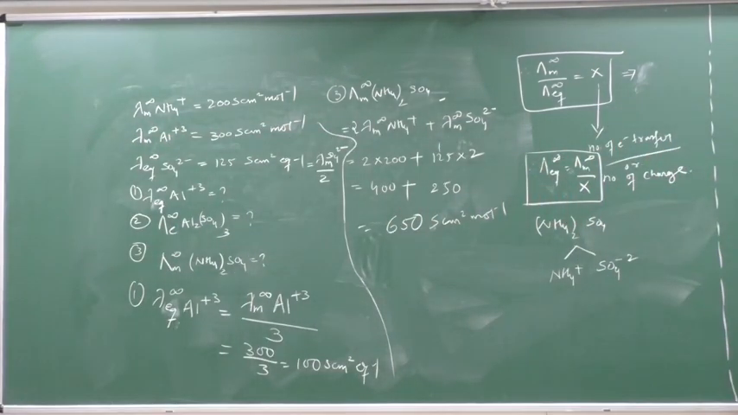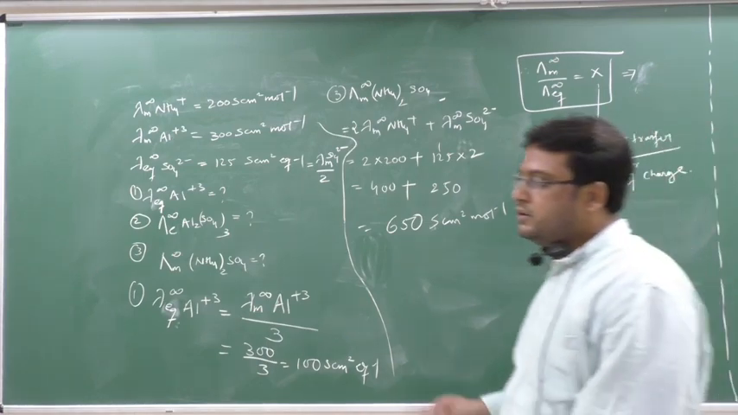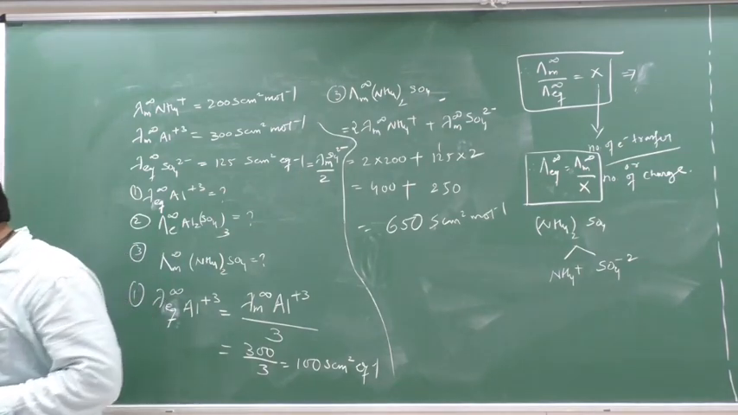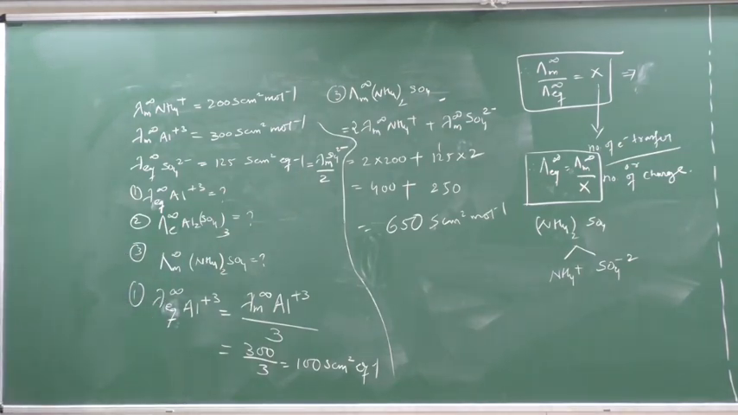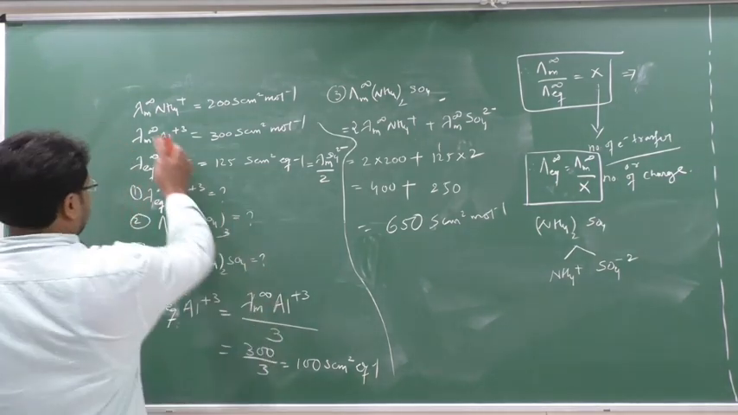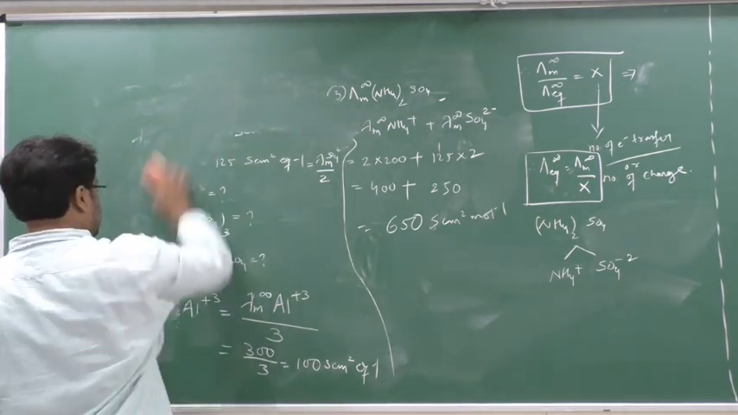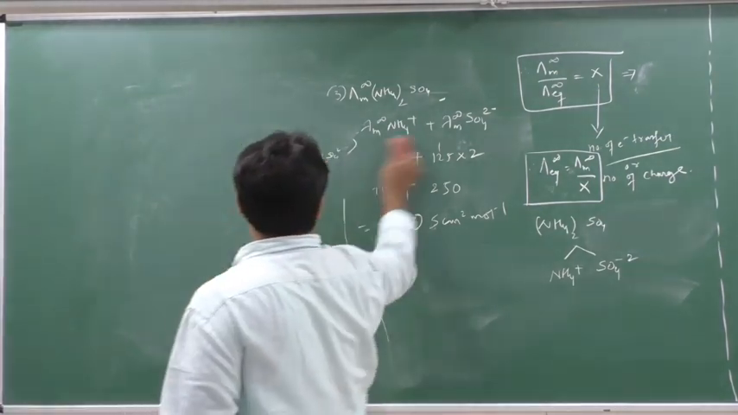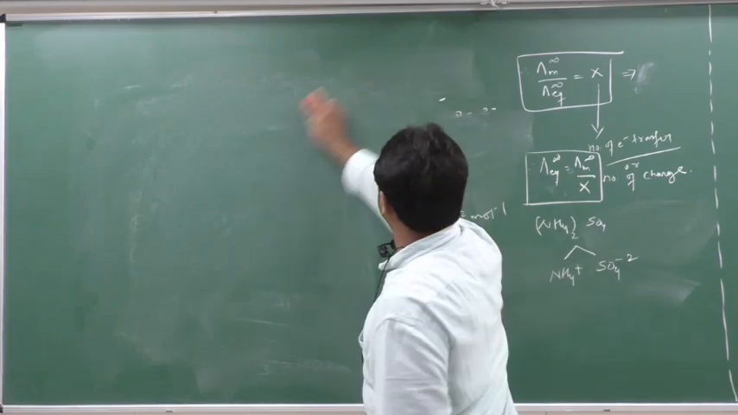So in this way, if the questions come mixed, you can solve them. And you understood this relation, that lambda m by lambda EQ is equal to x. So here most of the topic is getting covered. Now see next. I hope you have just taken the screenshot. Now the last topic, that is corrosion.